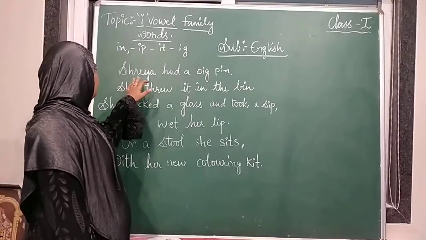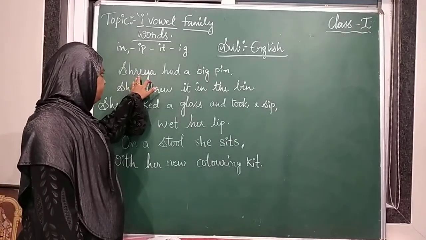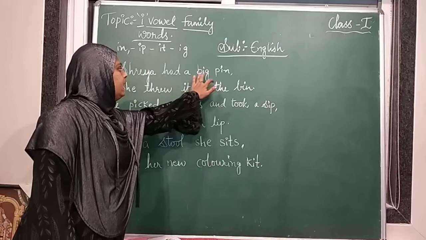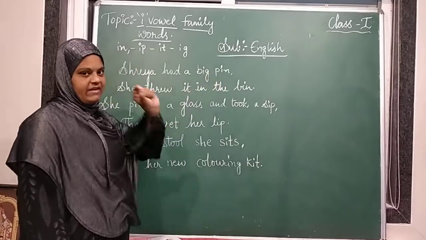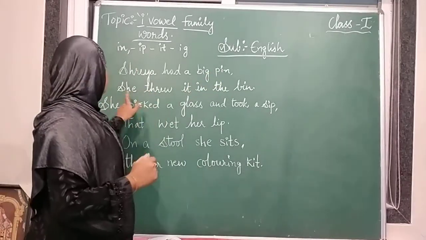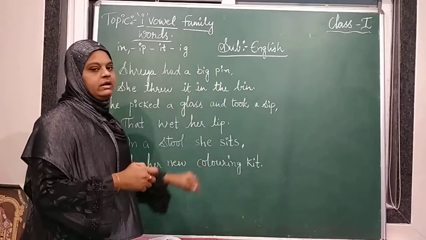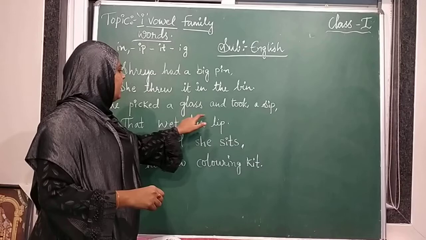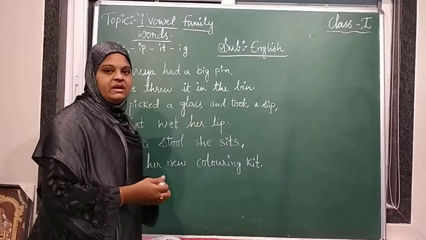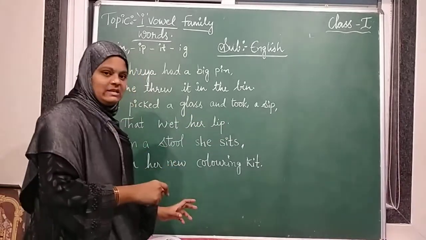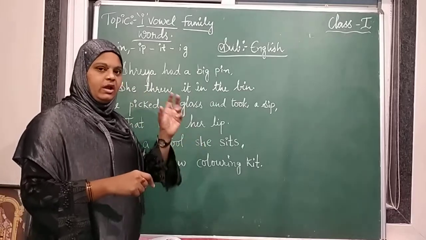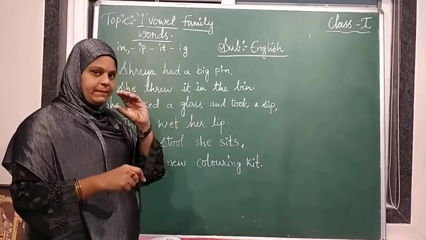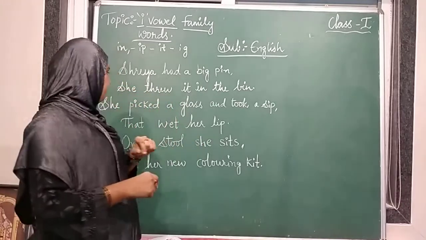I vowel sound words. Shreya had a big pin. So she is having a big pin. She threw it in the bin. So she threw it in the dustbin. She picked a glass and took a sip. So she picked a glass of water or milk or anything and she has taken one sip.